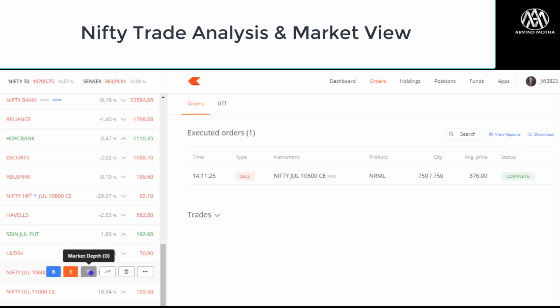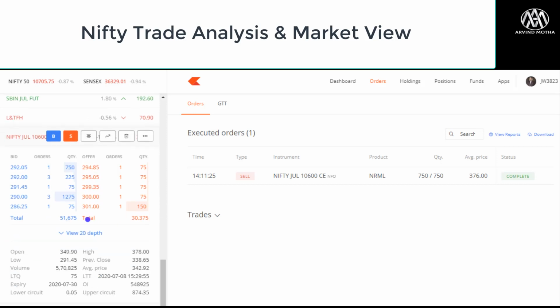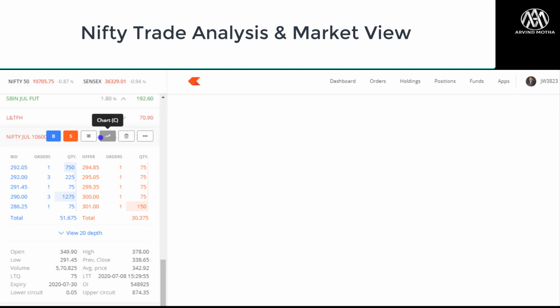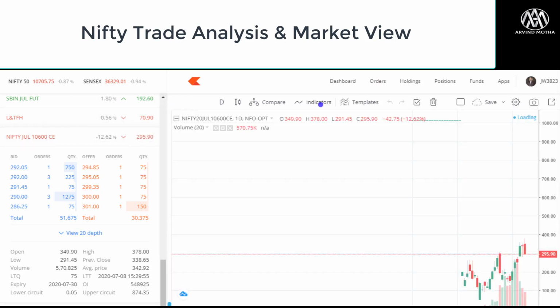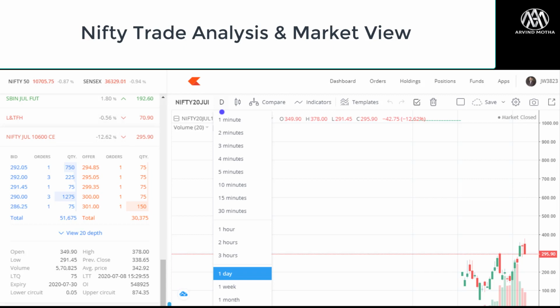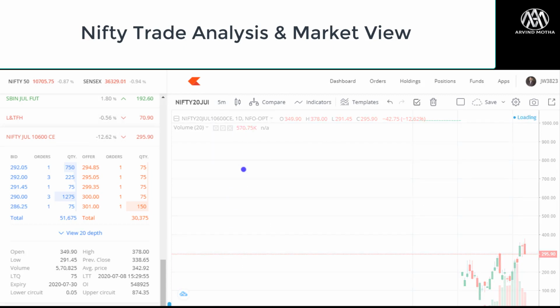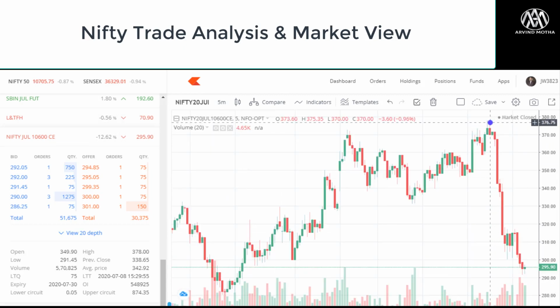So on this chart, let me just explain this to you. You can see this is my depth of market. You can see the high is at 378, right? I'm exiting just close to the high of 376, and from there you can see on this chart it starts to correct, right? So it's important to time your entry and exit, otherwise it will be a problem. You can see here at 376 I'm exiting at 2:15 p.m. today, and from there it starts to fall and it's coming back to my low point, right?